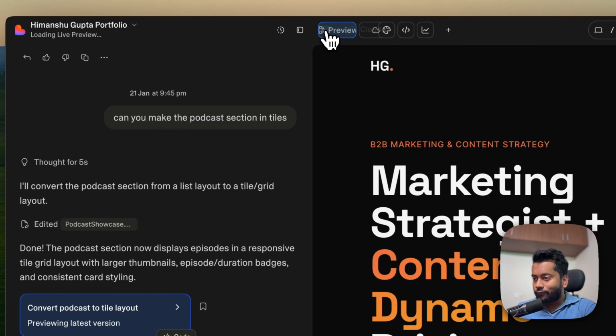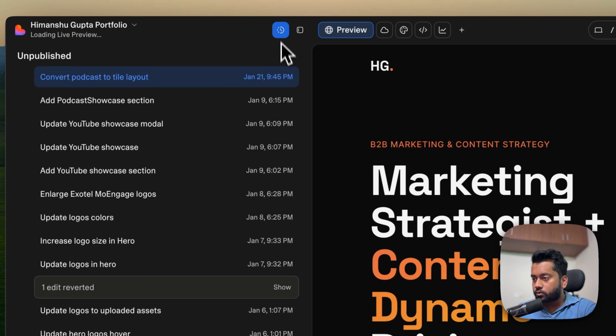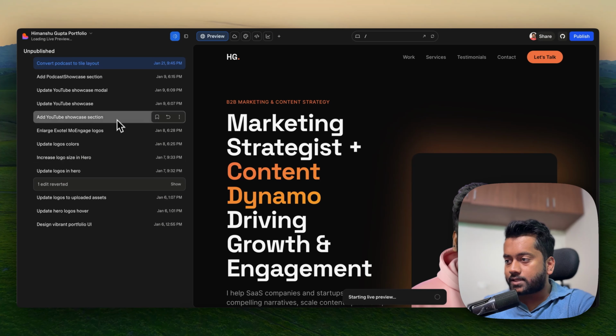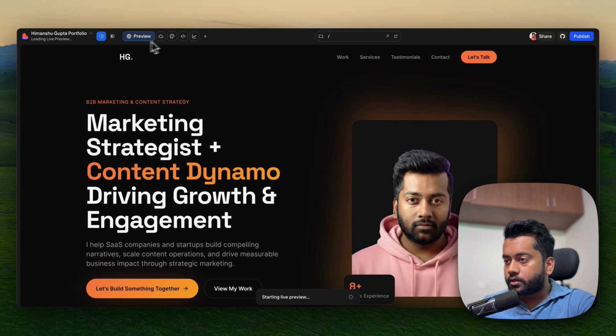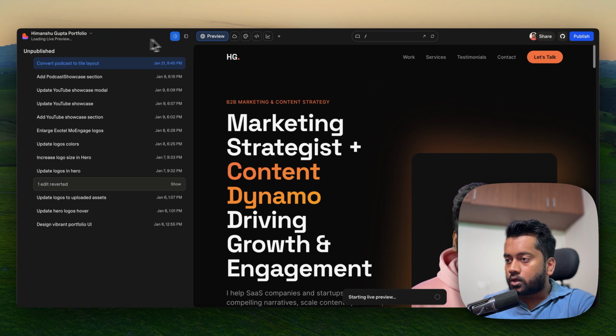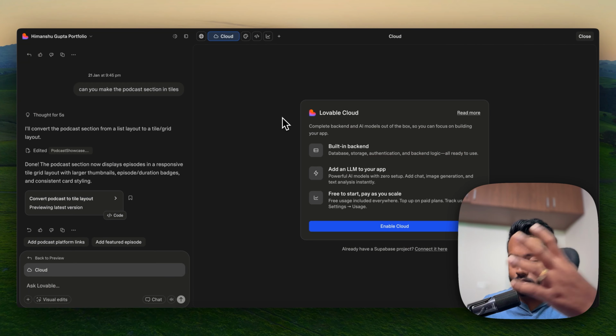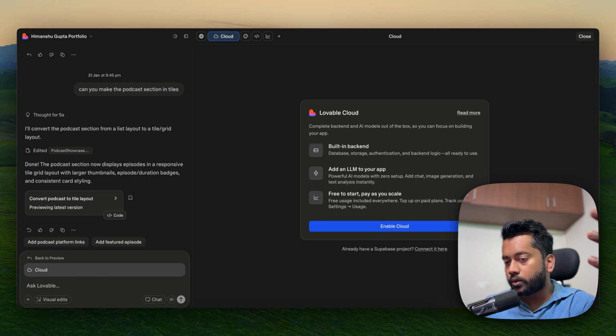So quickly, if I have to walk through, here is where you could see all your histories. So if you want to revert, let's say I revert to the original one, I can do it. Here is the whole website preview. And then here is where there is the whole cloud thing. You can do it if you are storing data, let's say login details, etc.